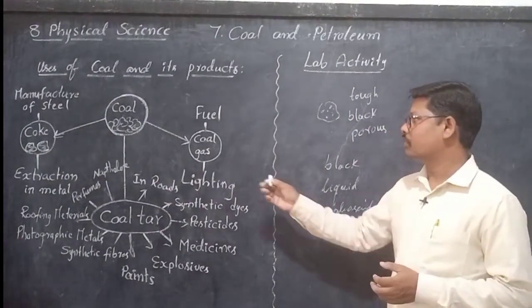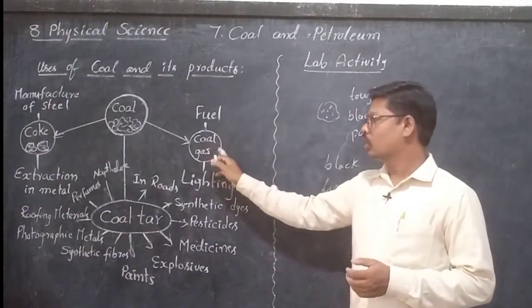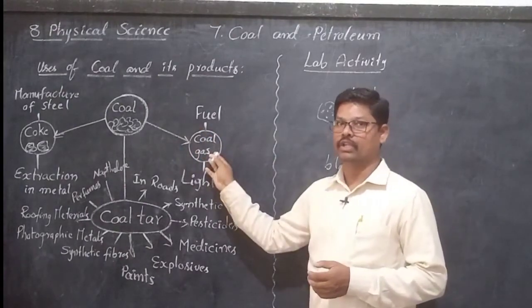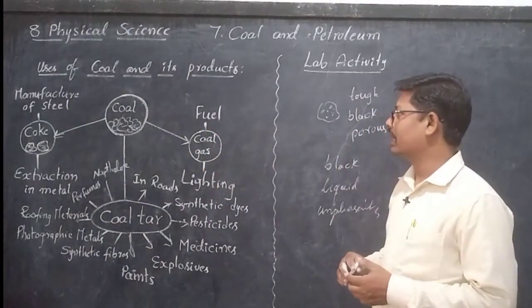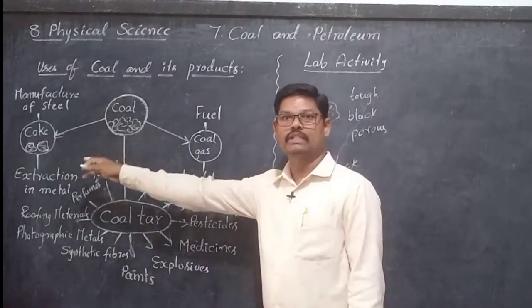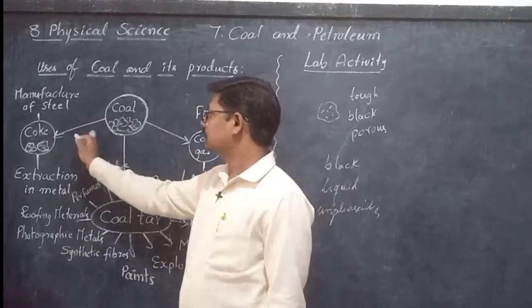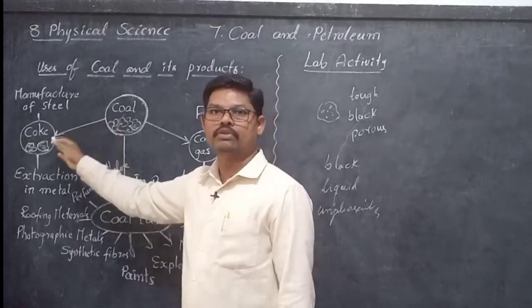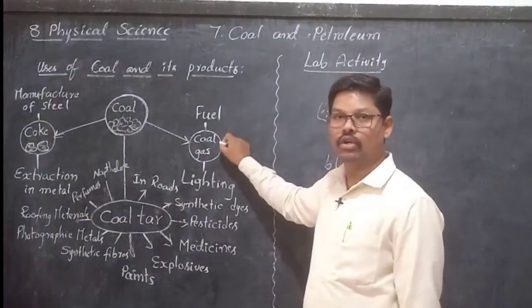The next one is coal gas, another product from coal. While producing coke from the coal, during this process we will get coal gas.